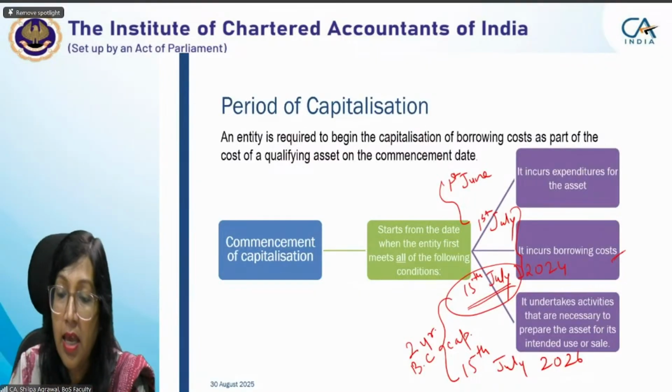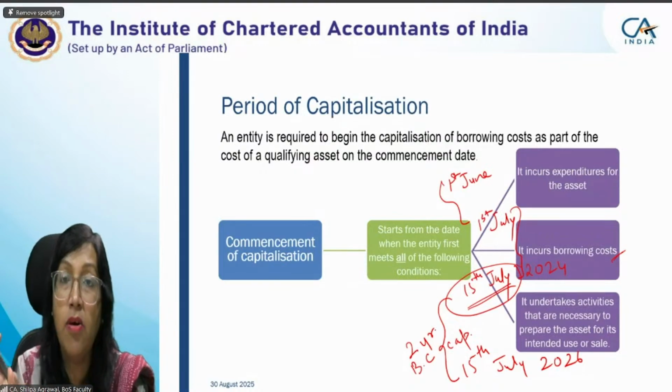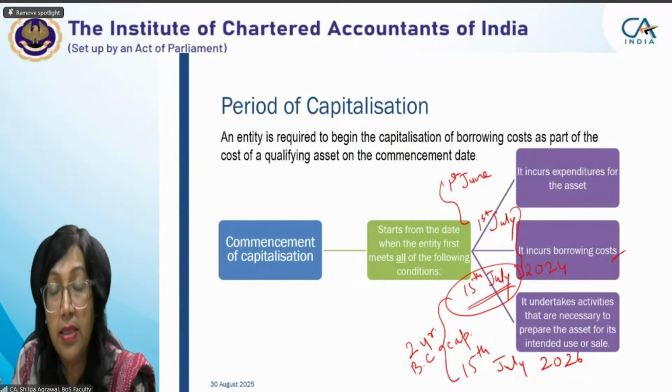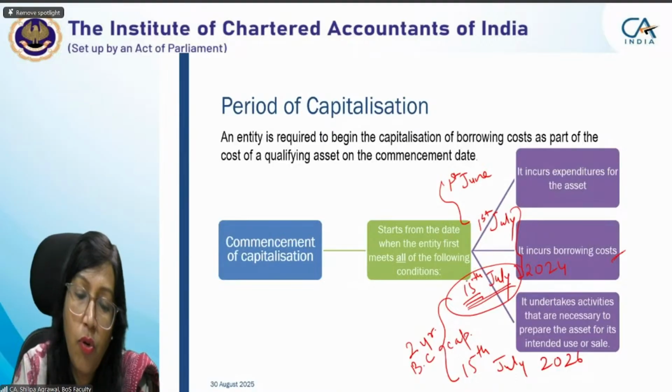Yes, ma'am. What I was saying was for the amount. That question was based on amount. Here we are not talking about amount. Here we are talking about the period, the date. Once this criteria is met, say on 15 July, suppose we took a loan of 20 lakh.